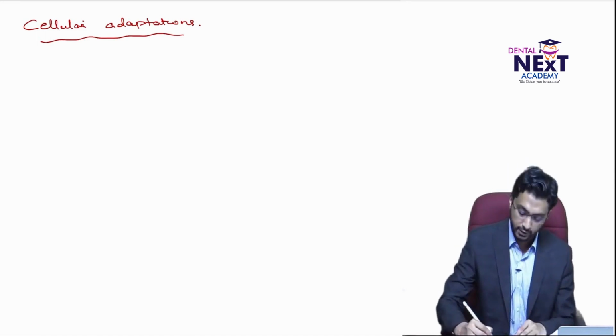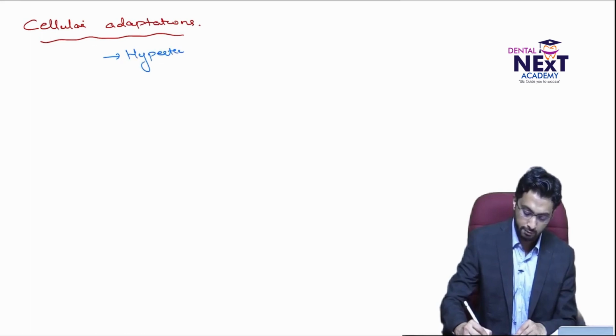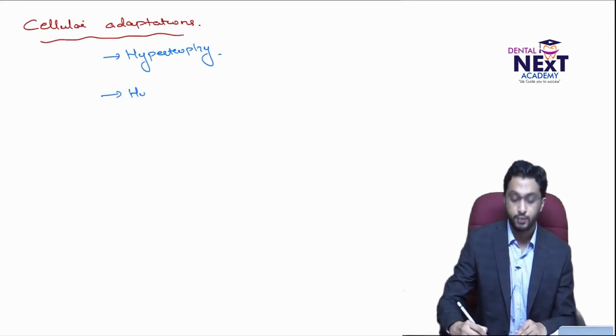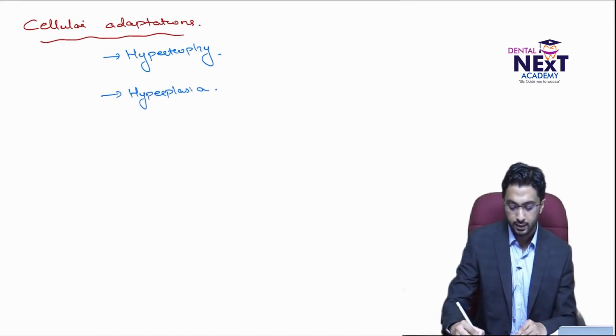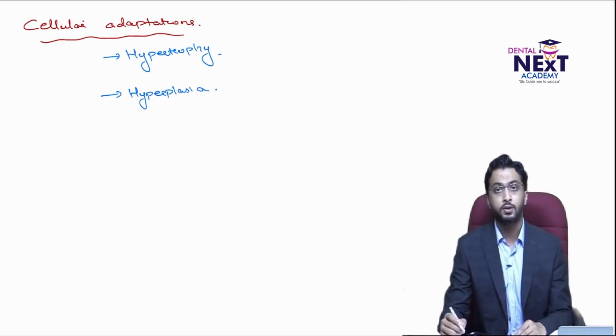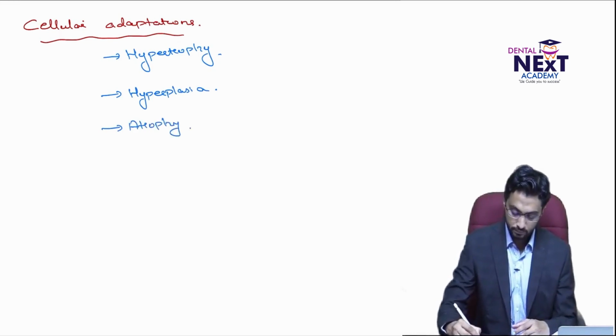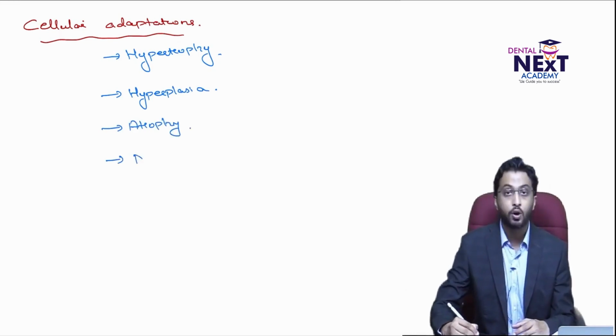What are the different types of cellular adaptations you could see? One is hypertrophy. You have heard of it, isn't it? Second is hyperplasia. You have to clearly understand this terminology. Hypertrophy is the increase in size of cells, and hyperplasia is the increase in number. You have to clearly understand what happens in each. Then there is another thing called atrophy, and finally something called metaplasia.